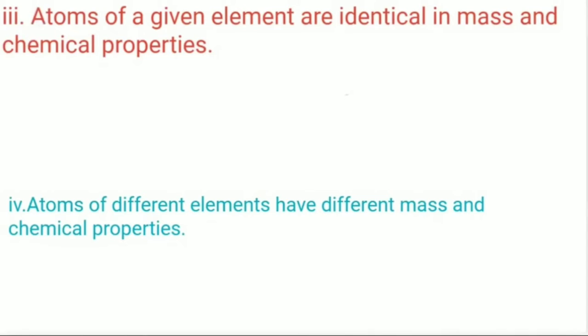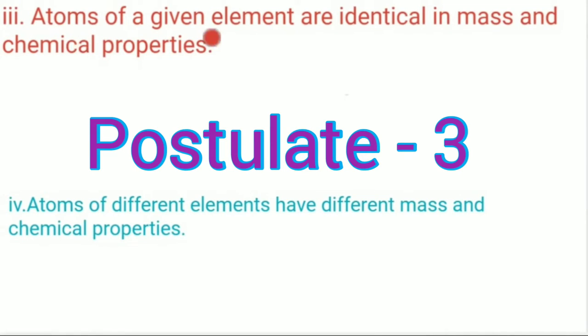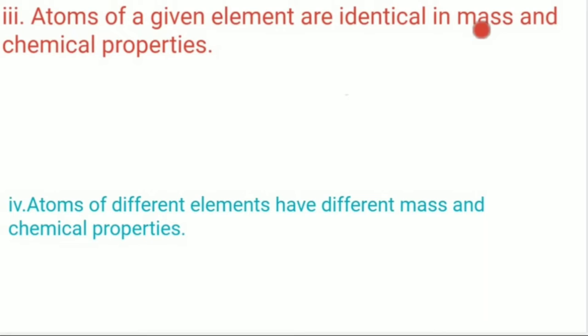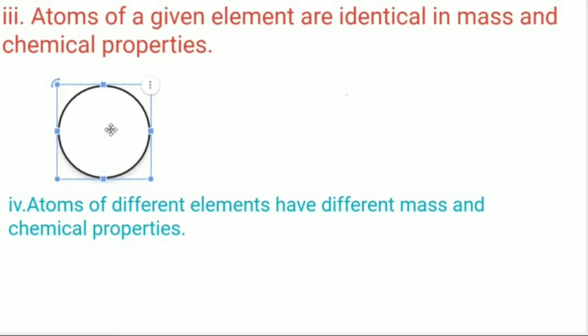The third postulate by John Dalton: atoms of a given element are identical in mass and chemical properties. To understand this postulate, let us consider this to be an element. This can be the element wood.